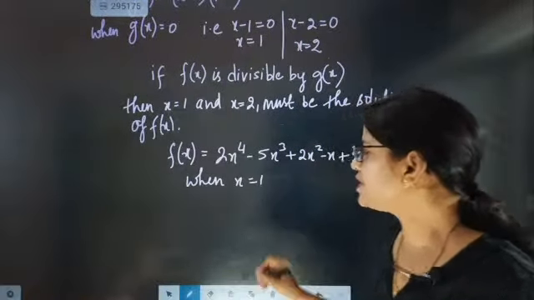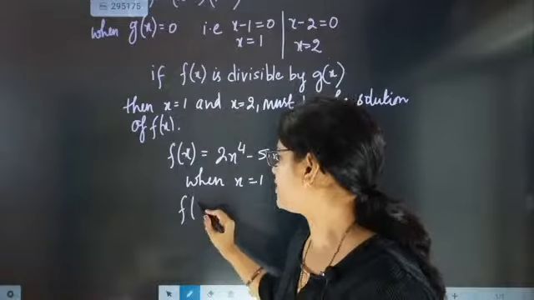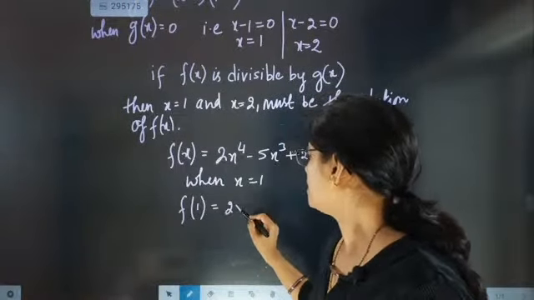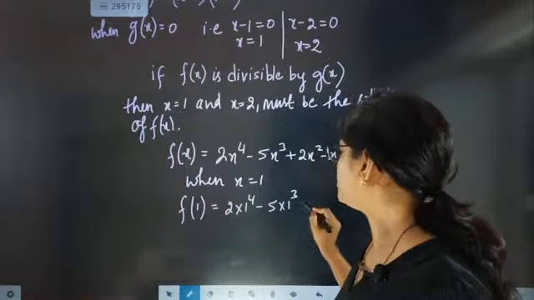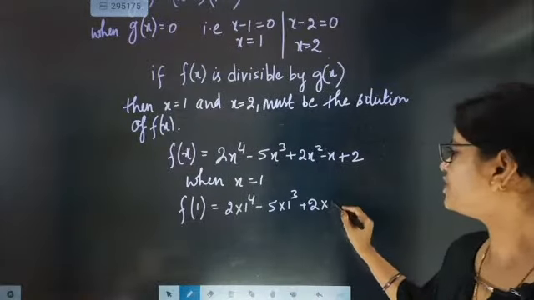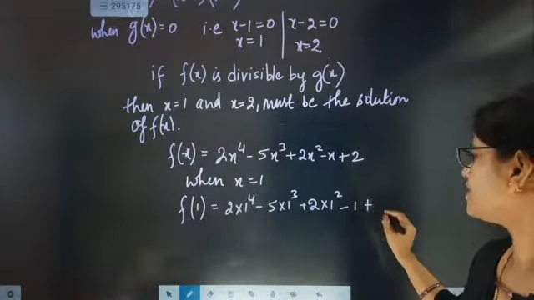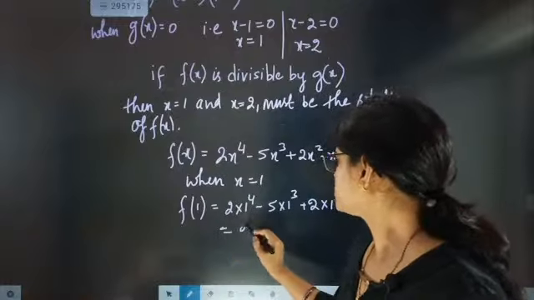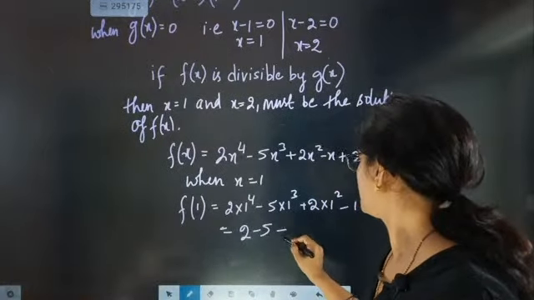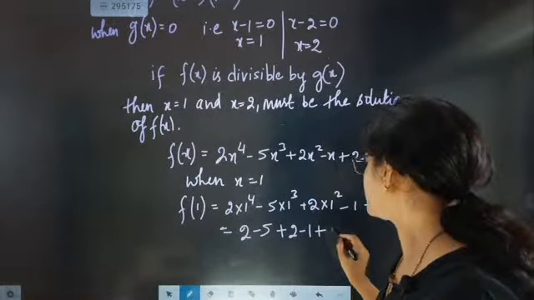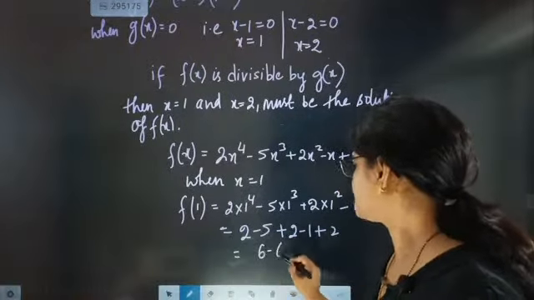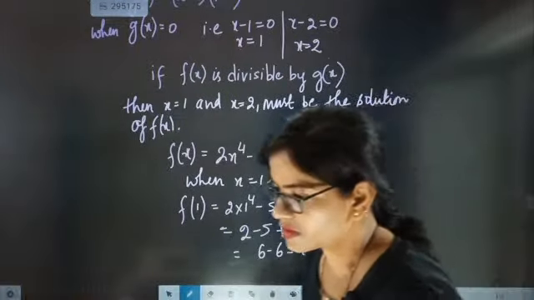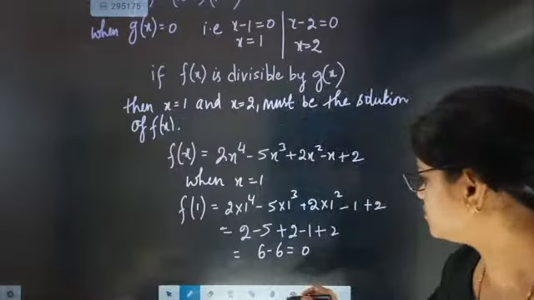So when x is equal to 1, f of 1 is 2 into 1 to the power 4 minus 5 into 1 to the power 3 plus 2 into 1 to the power 2 minus 1 plus 2. So 2 minus 5 plus 2 minus 1 plus 2. It is exactly coming to 4, 6. 6 minus 6 equal to 0.